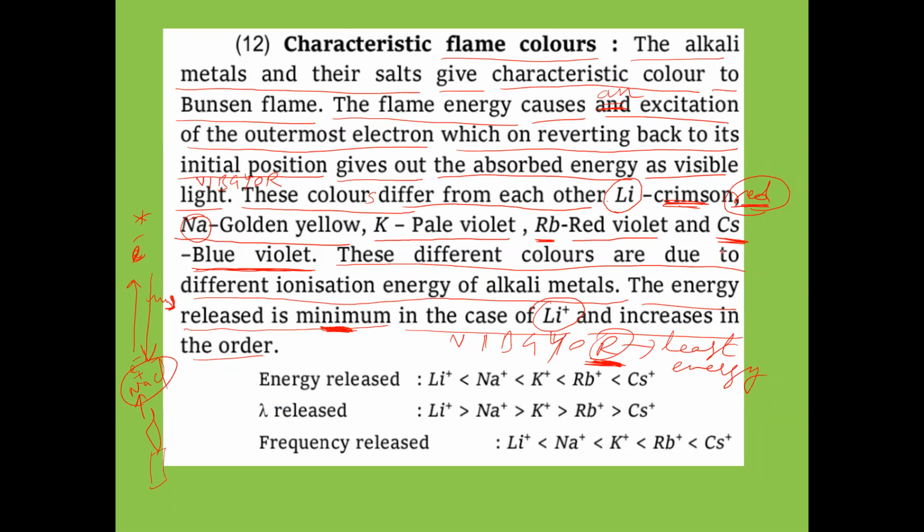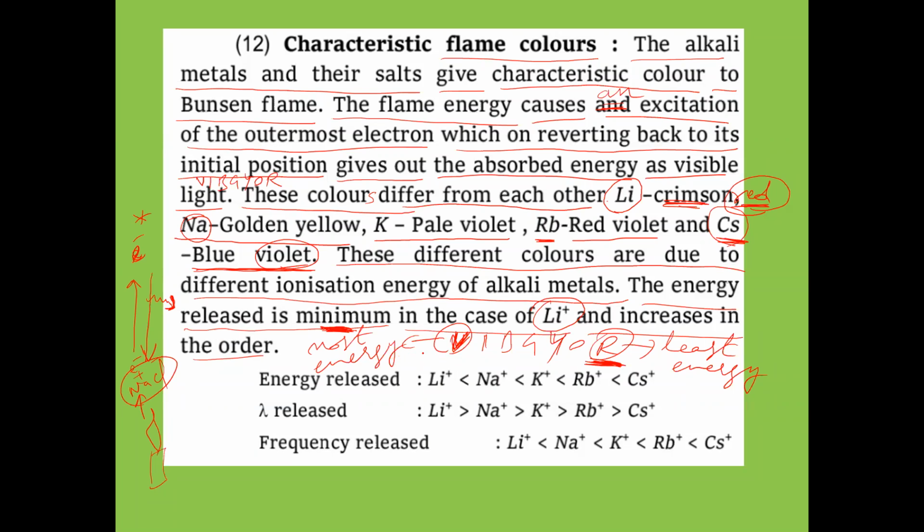And now see here, cesium, you see, cesium is having what? Blue violet. Now violet color is what? Most energetic color. Most energy is for what now? Violet. Violet is having more energy in the VIBGR. Okay, that means what now? When you introduce cesium into flame, we get violet color.